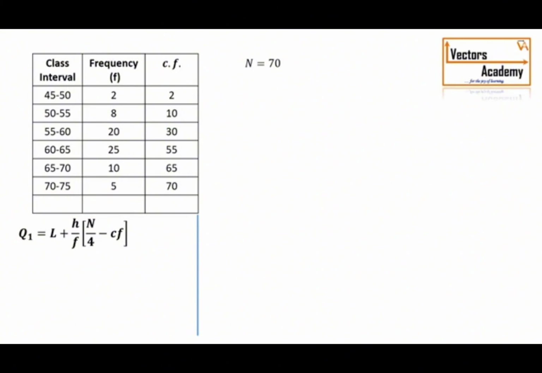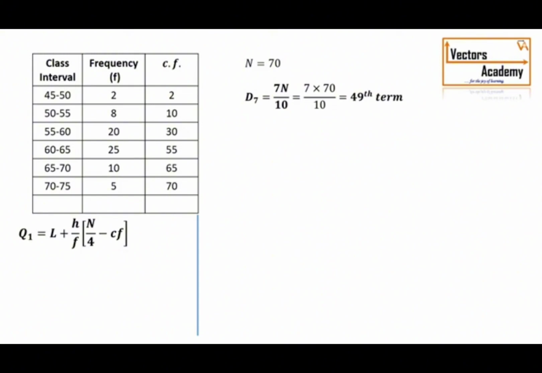Now suppose we need to find the 7th decile, that is D7. So we need to calculate the factor 7 into n by 10. 10 because we divide it into 10 equal parts, and multiply by 7 because it's the 7th decile. So that comes out to be the 49th term.